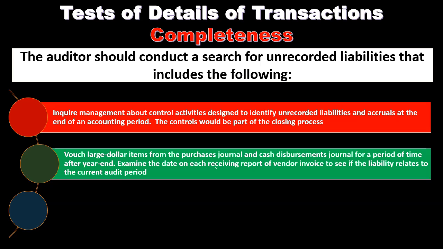Why? Because the receiving report is usually going to be the item, if we're talking about purchases, that shows we actually received the item. So we want to see if that's the point in time that the item was actually put on the books. Was it put on the books in the correct time period? It should be put on the books in accordance with the receiving reports. We want to see what's the triggering factor as to when the item is going to be put on the books in the accounting system, and then basically double check those.